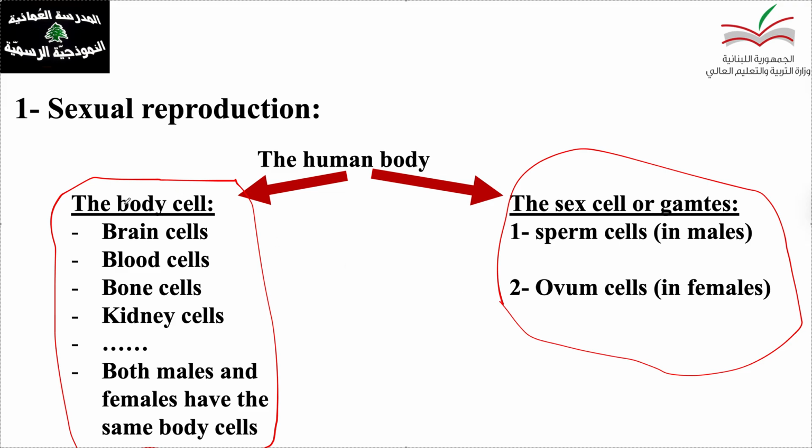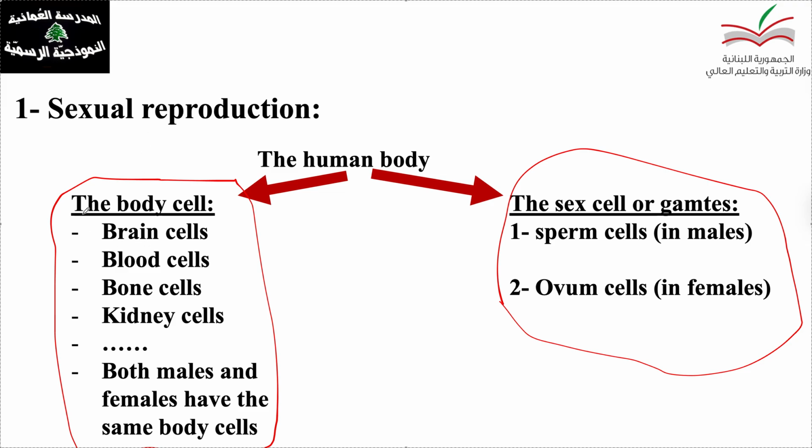So as we know, both male and female have brain cells, blood cells, bone cells, kidney cells. So males and females, both of them have the same type of body cells. We cannot find a female without blood cells or bone cells or kidney cells.